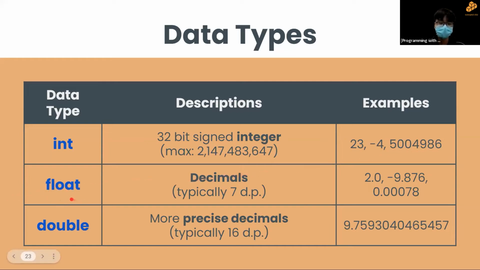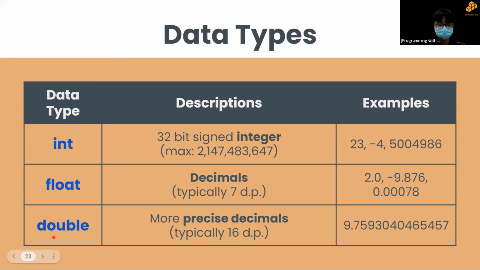Next, we have a float, which is essentially just decimals. Typically it has 7 decimal places, and just like an int, it can also hold negative values. You'll notice that this one here, 2 by itself, is an integer, but to make it a float, you can just put a decimal place, 0.0, because now it has 1 decimal place. So 2.0 is a float.